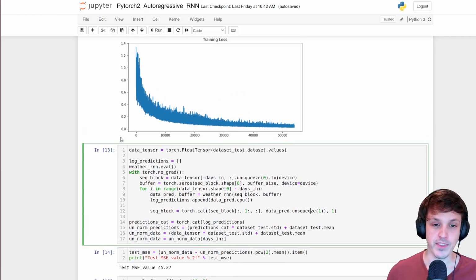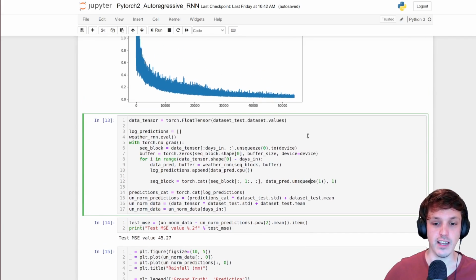Another thing we could do, I'm not doing here, is actually run this with the real ground truth data for a number of steps before we start feeding predictions back in. So our network only takes 14 days as an input, but say we want to actually run this for 30 days before we start making predictions and feeding them back in. So what we can do is initialize our buffer, feed in the ground truth data, have our buffer being produced and fed back into our network.